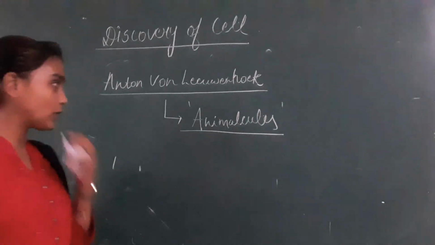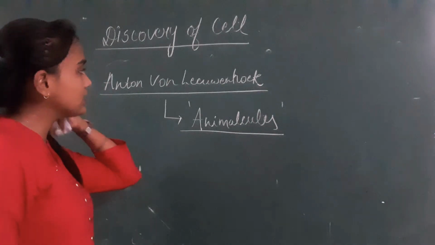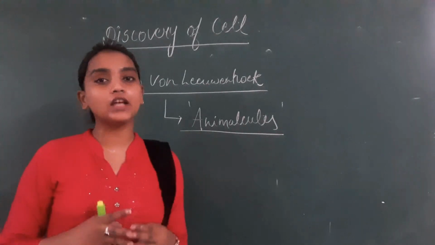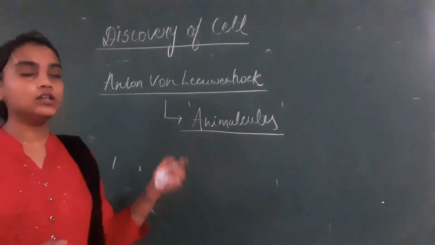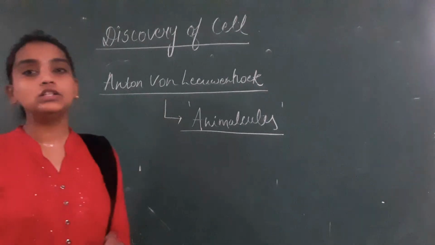The discovery will be credited to Robert Hooke because he was the first person who discovered the cell. After Robert Hooke, we talked about Antony von Leeuwenhoek.